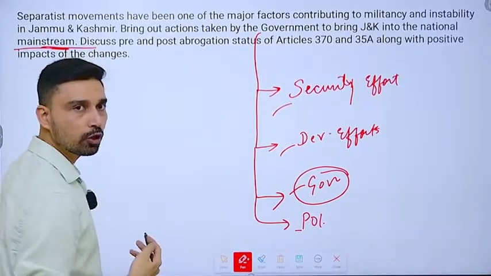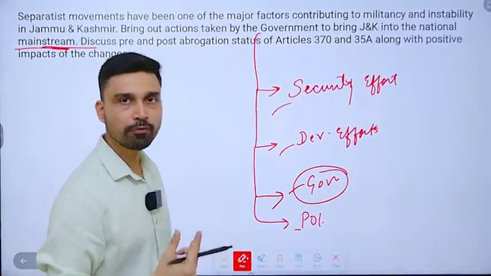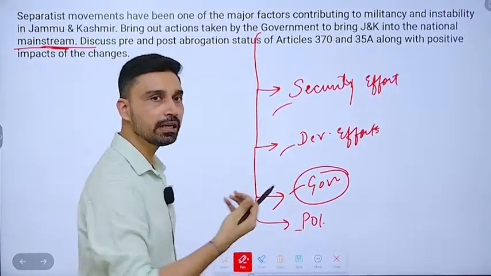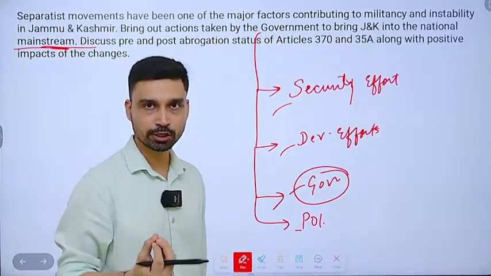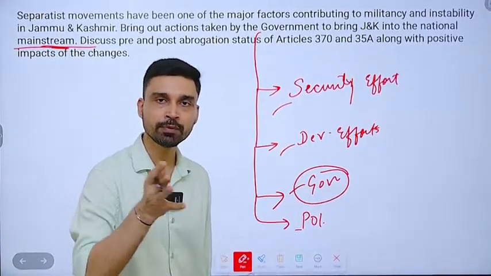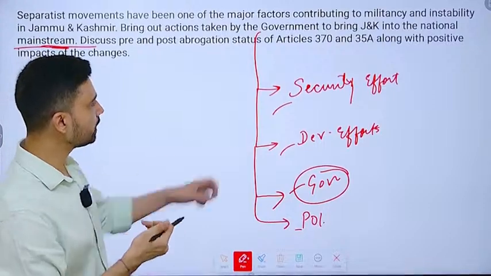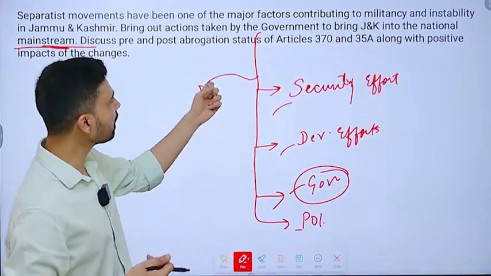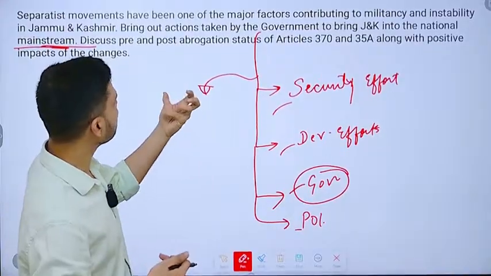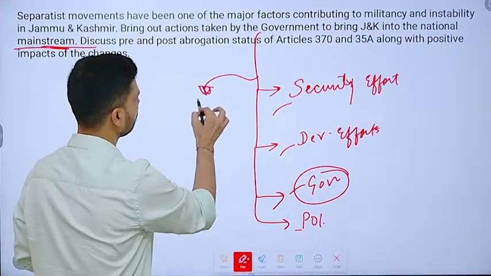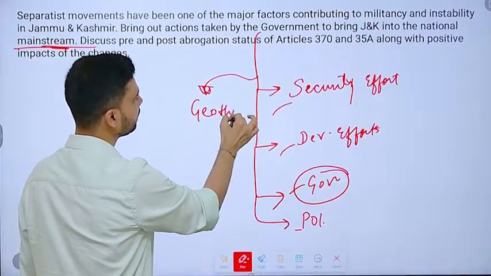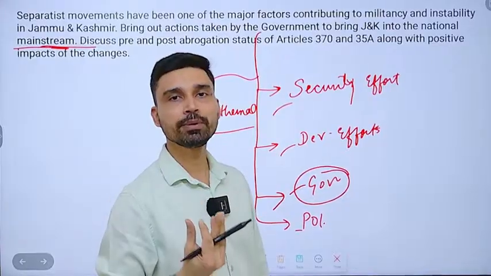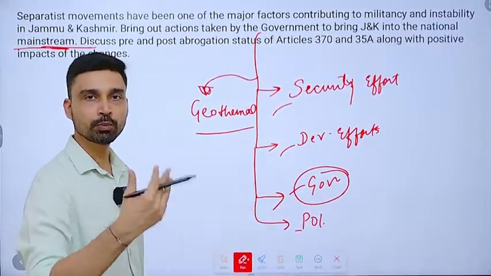So in various dimensions you could have split your answer into national mainstream, right? Economic efforts also you can talk about, how large-scale funding is now being provided and spent in fruitful ventures such as development of infrastructure, economic infrastructure, social infrastructure, right? You have the roads, railways and all that. Recent big projects you can discuss. In the Ladakh region, in the Puga Valley, we have the first geothermal energy plant that has been established. Then we can also talk about the Reasi Bridge, the tallest railway bridge structure that we have. Many tunnels we are building to provide all-weather connectivity.